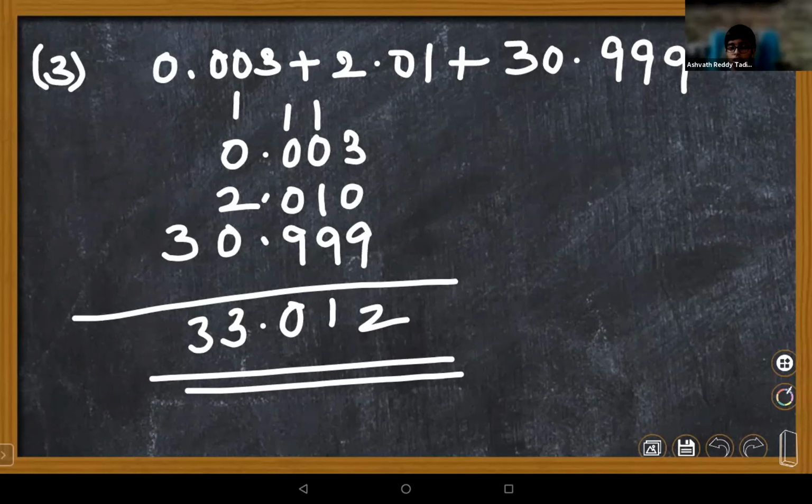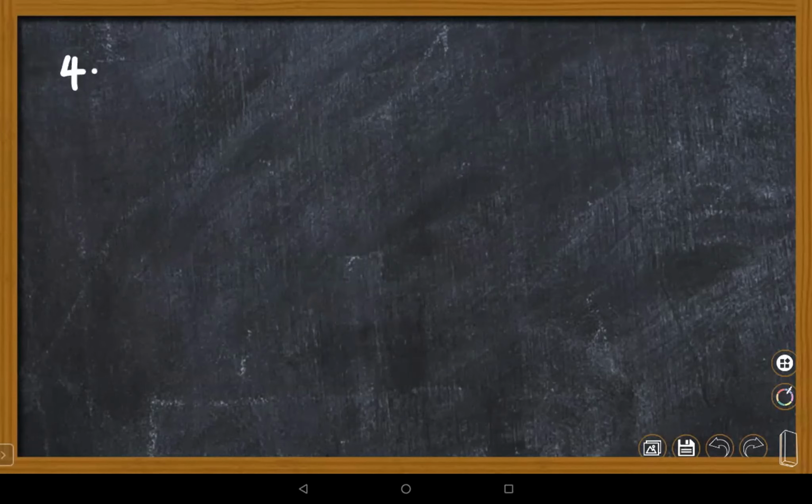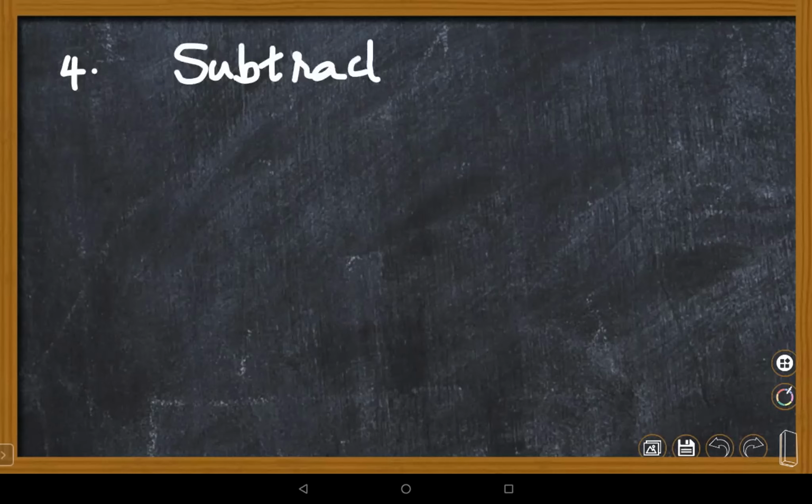subtract. Ma'am, in Google Classroom I sent the homework. A few more questions also I will send. Already we have many questions in our question bank too, children. You have sufficient questions to practice. Next one, subtraction of decimal numbers. Subtraction also is very simple, children. Ma'am, it's the same thing. Same thing, but only